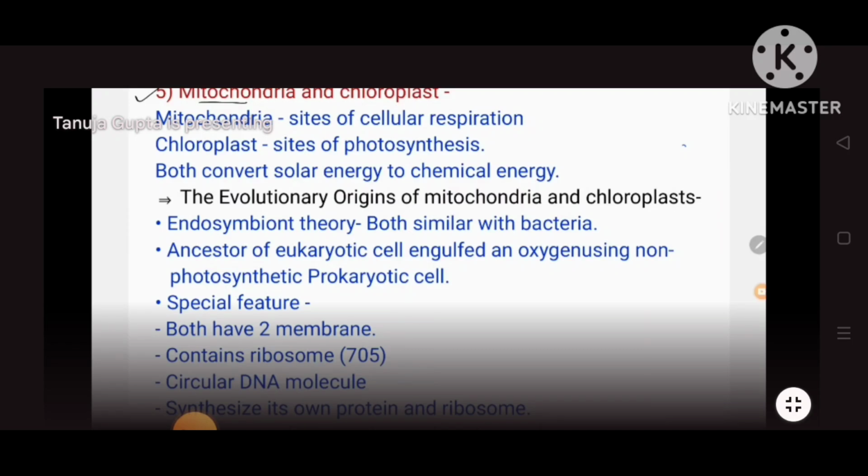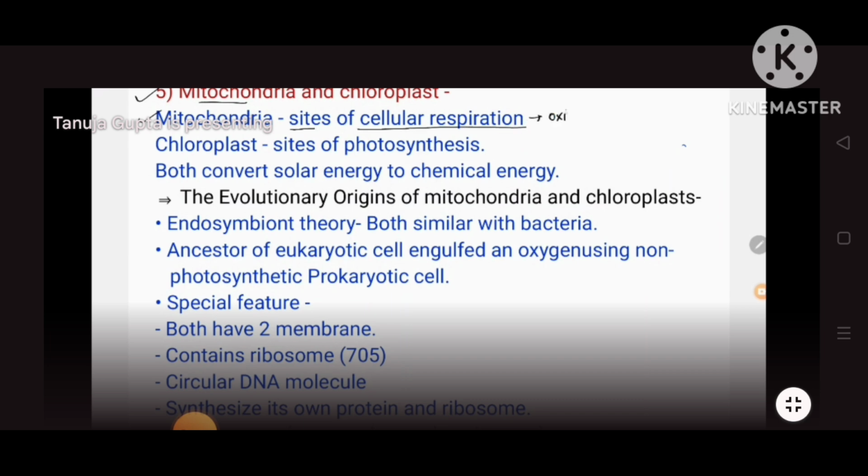Now we are doing the other organelles separately. So now the next organelles are mitochondria and chloroplast. We are doing them simultaneously. See, the main function of mitochondria is to be the site of cellular respiration. So what do you mean by cellular respiration?